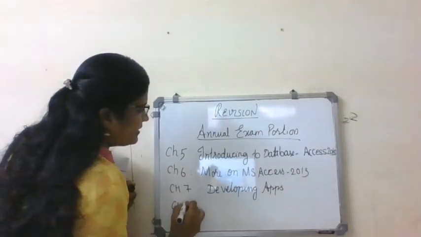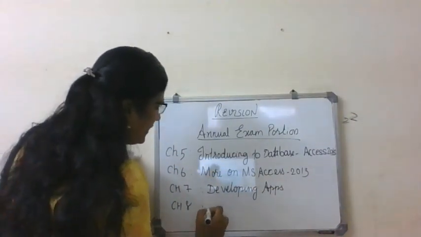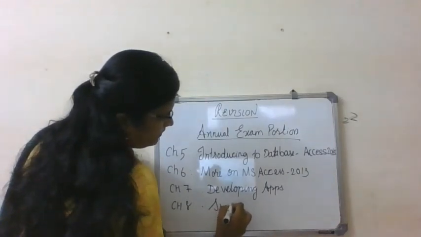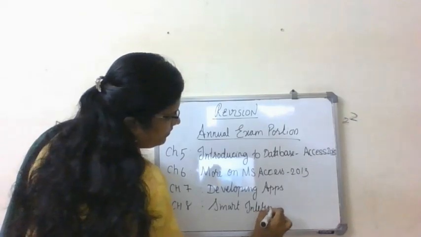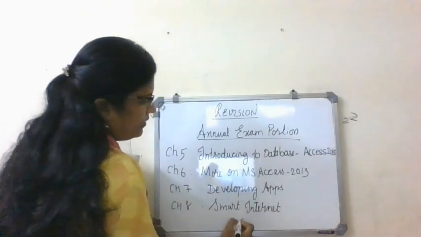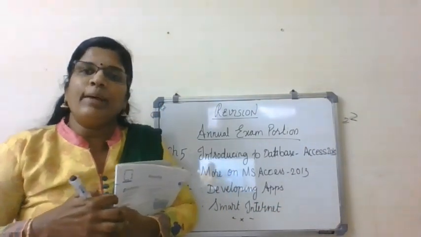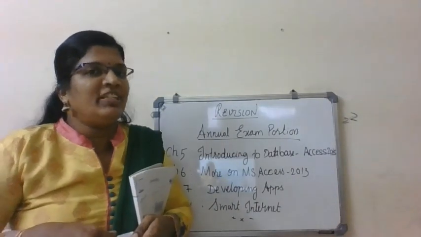Then chapter 8, smart internet. These are the exam portions for your final exam. Please make a note of it.